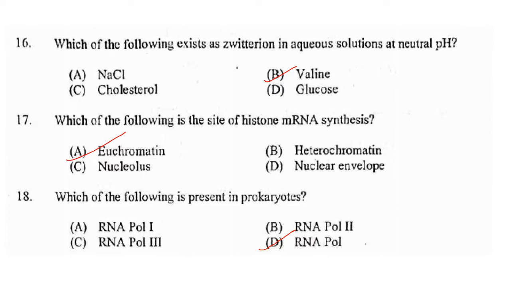Then next one. Which of the following exists as zwitterion in aqueous solutions at neutral pH? That is nothing but amino acids. So valine is the correct answer. Answer is option B, valine.